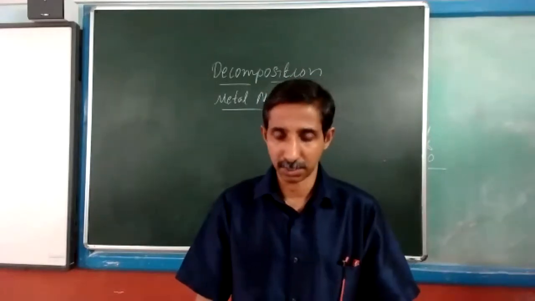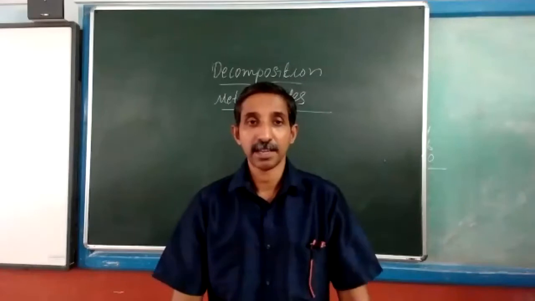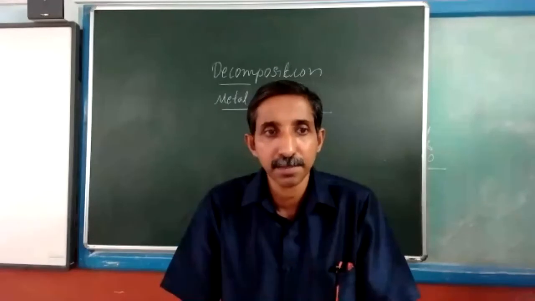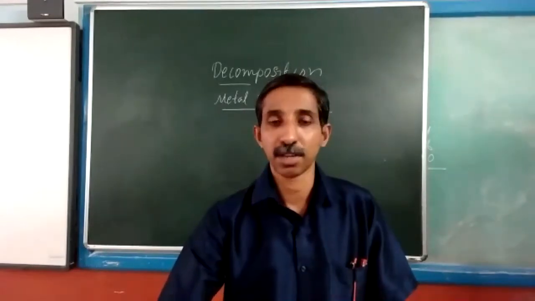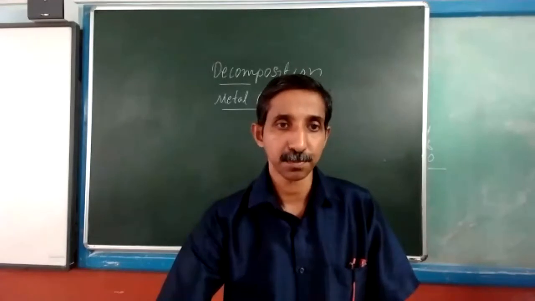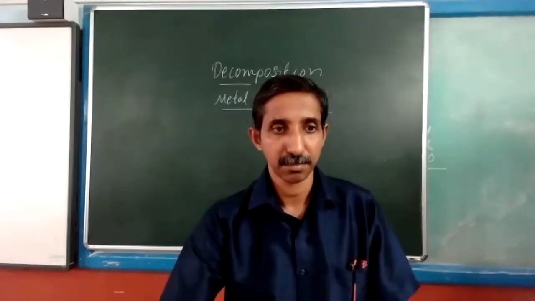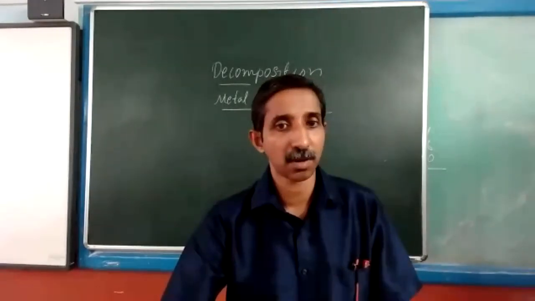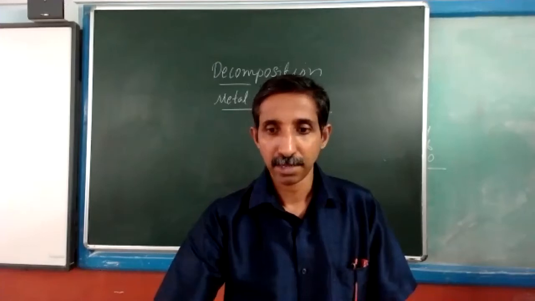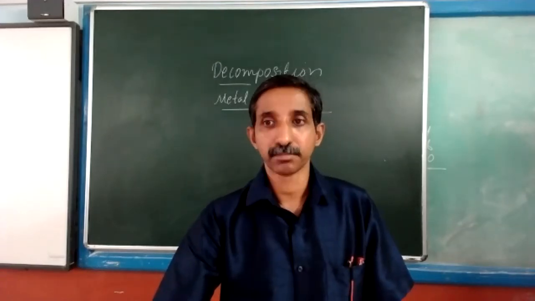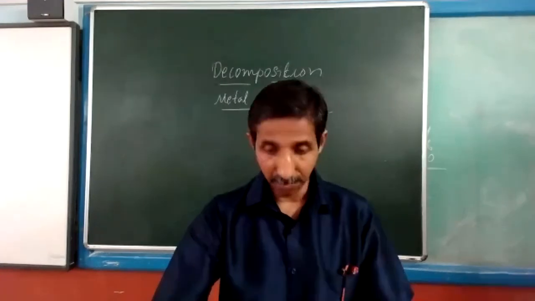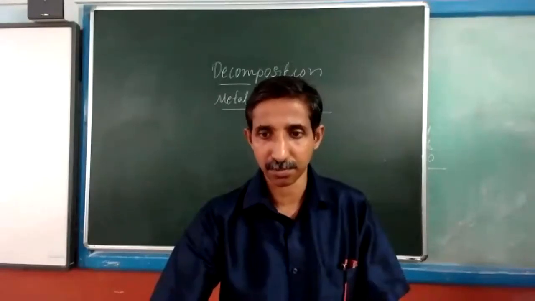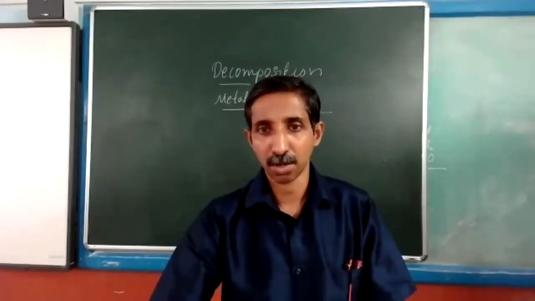Dissociations are reversible. And there are electrolytic decomposition, photochemical decomposition, etc. Electrolytic decomposition means when electricity is passed through a compound and it is dissociated. And when light falls on certain things to decompose them, it is called photochemical decomposition. With this I can stop today's discussion, and now I'll give you a chance to clear your doubts.